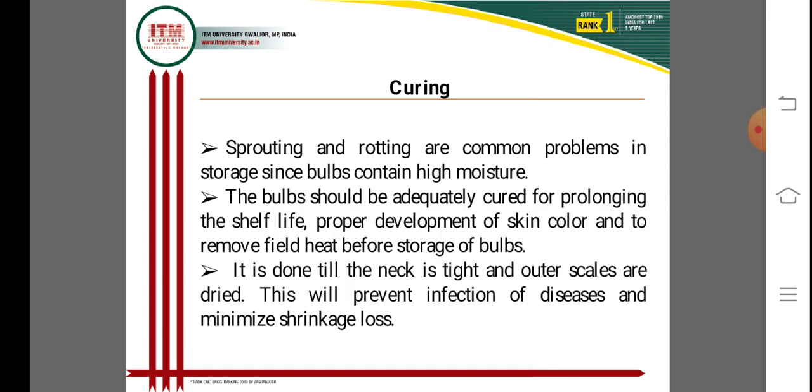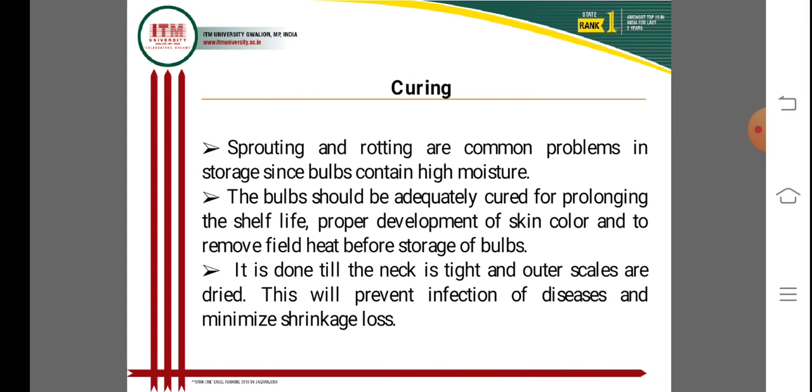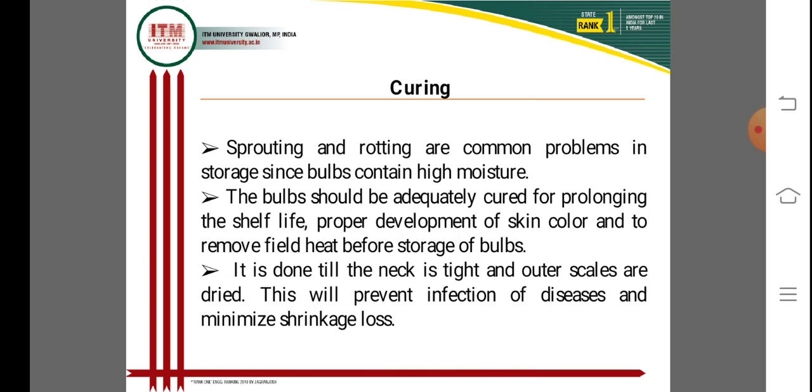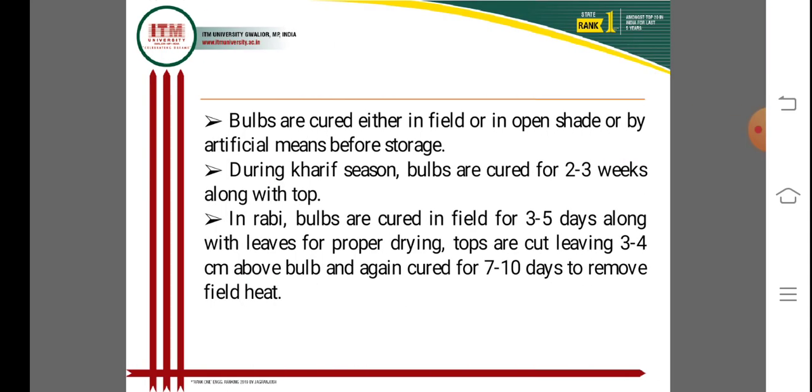Harvesting is very important. Next is the important point of raising and lowering the temperature of onion. To change the temperature, the onion must be gradually controlled. The bulbs are cured before storage during the kharif season, and the bulbs are cured in 2 to 3 weeks along with the storage conditions.